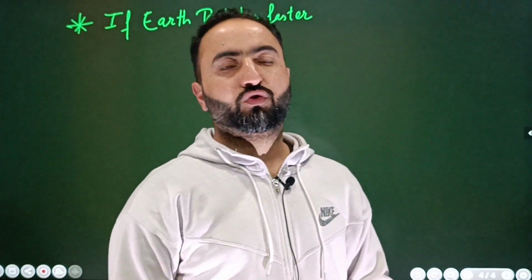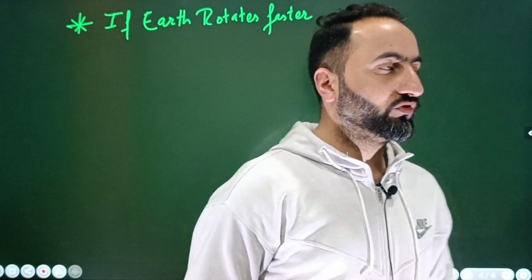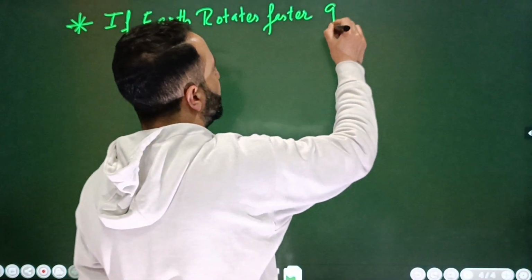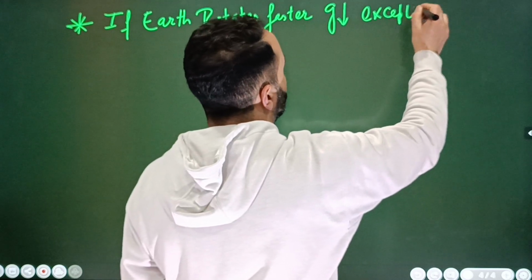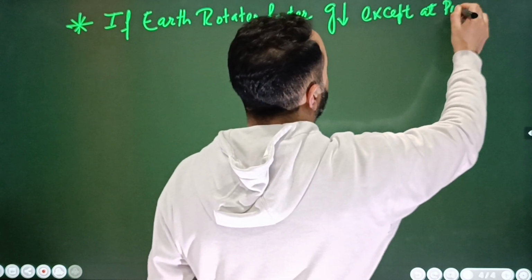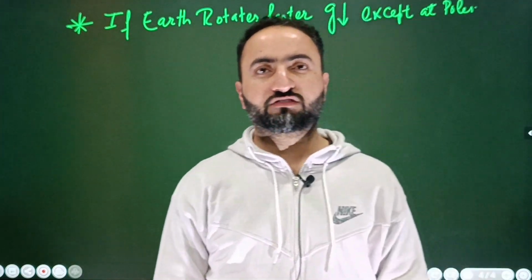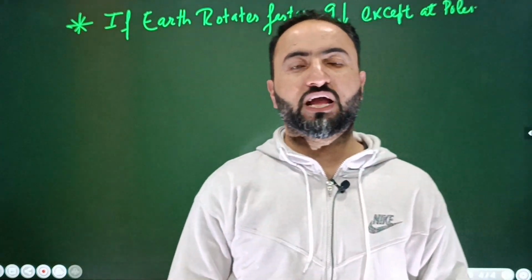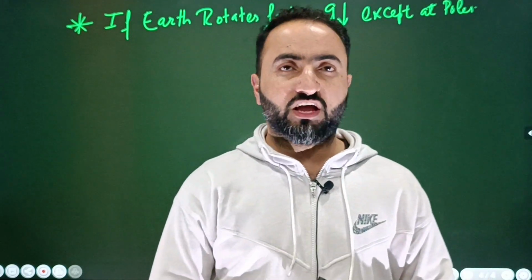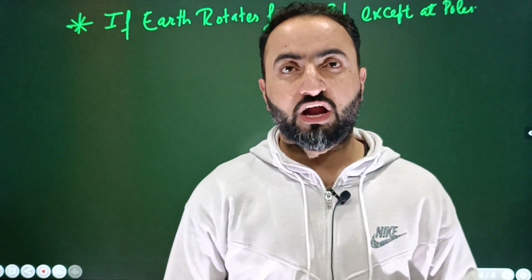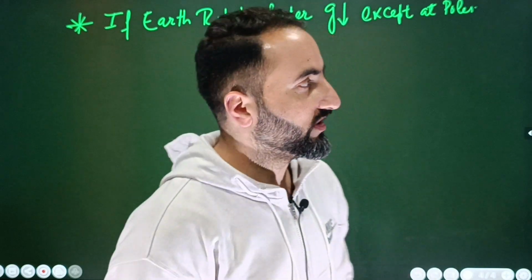Now obviously when the earth rotates faster, the acceleration due to gravity will decrease, but the exception is poles, ठीक है बेटा. So I will write down here that g will decrease, except at poles. अगर बेटा आपके पास क्वेश्चन ये है, if earth rotates faster, what will happen to the acceleration due to gravity, तो इसका सीधा साधा आंसर है बेटा, it decreases. If the question is, what will happen to the acceleration due to gravity at the poles, इसका आंसर है बेटा, it remains unchanged, it remains constant, ठीक है ना बेटा.